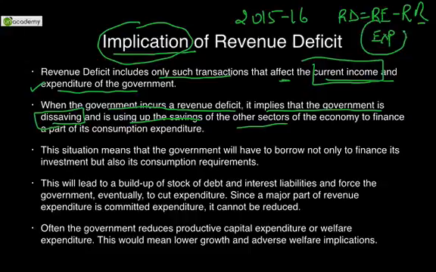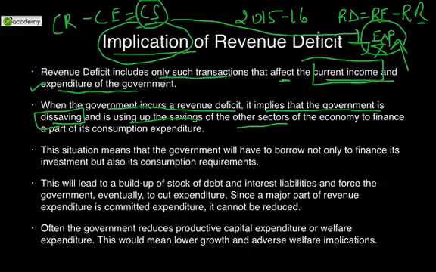So where do you get the excess money for meeting this expenditure? You get it from other sectors. You get it from the capital surplus. So what is capital surplus? Capital receipts minus capital expenditure gives us capital surplus. This surplus is used to meet the expenditure, that is excess expenditure in terms of revenue.